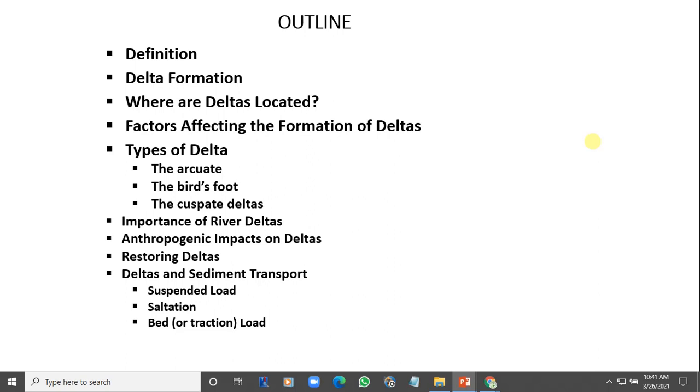Even with coastal restoration attempts, deltas around the world may not be able to withstand such rapid change and population growth. Because once there is population growth, definitely the environment will be impacted, and deltas cannot be left out. Okay. So scientists are, however, working hard to find ways to protect rivers and channels while keeping their environment and their population sustainable. So that is what you call sustainable development.